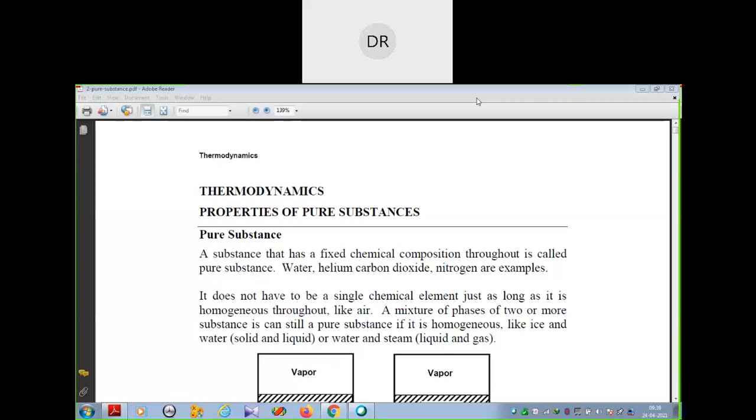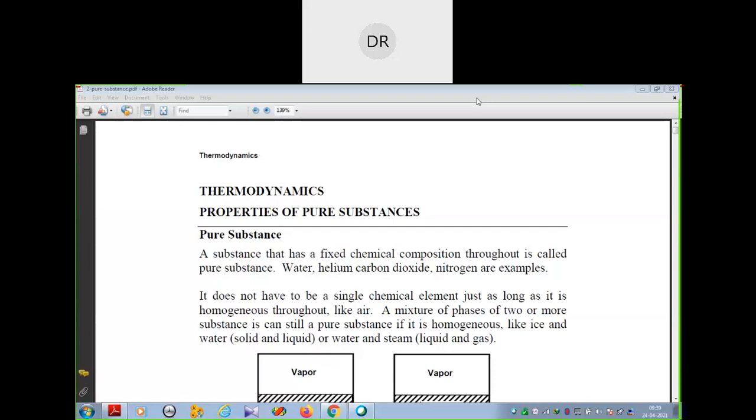So a pure substance is that substance which has a fixed chemical composition all along the substance. That means a substance can be pure only when it has a fixed chemical composition throughout the matter. That is called your pure substance. Some examples are water, helium, carbon dioxide, nitrogen, etc.